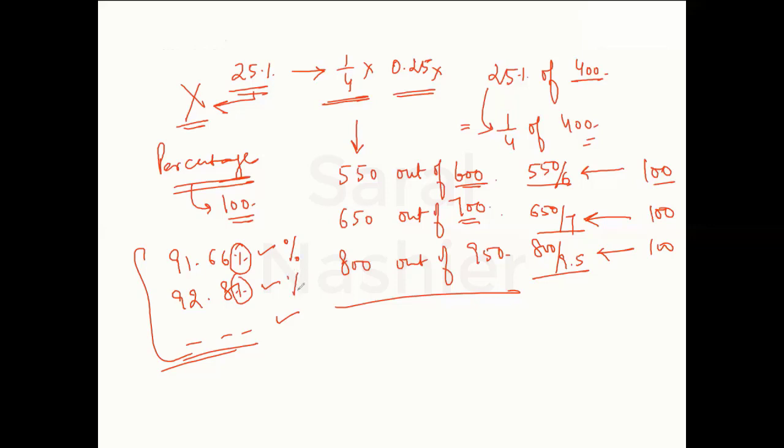Percent actually means per 100. So when you start calculating something out of 100, that is called percent. So when I say 25%, a person says I have scored 25%. That means out of maximum marks, he has scored 25 per 100. But here I am taking an assumption that out of maximum marks, because unless I take that, 25% has got no meaning, as I told you before. So 25% of maximum marks, that means in every 100 he has scored 25. And in every 100, it does not mean that actually out of 100 he has scored this.